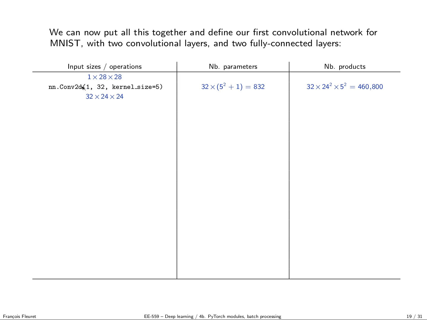So here this first layer gets one channel, produces 32 channels, and runs a kernel of size 5. So we have 32 filters because we produce 32 channels. We have 32 filters of size 5 by 5, each of them has a bias. So the total number of parameters is 32 times 26, which is 832.